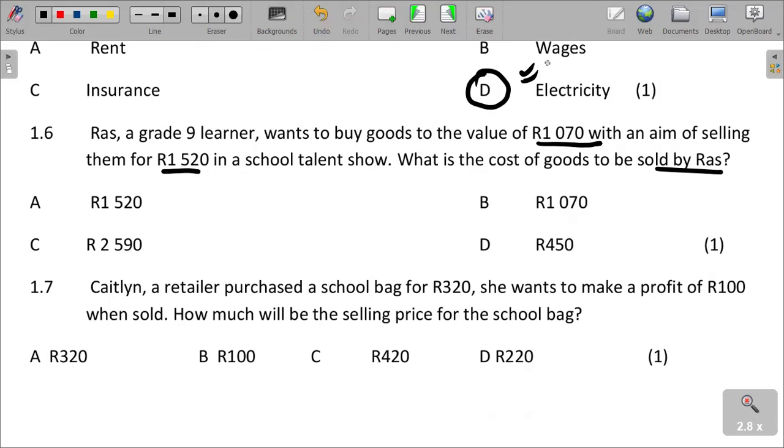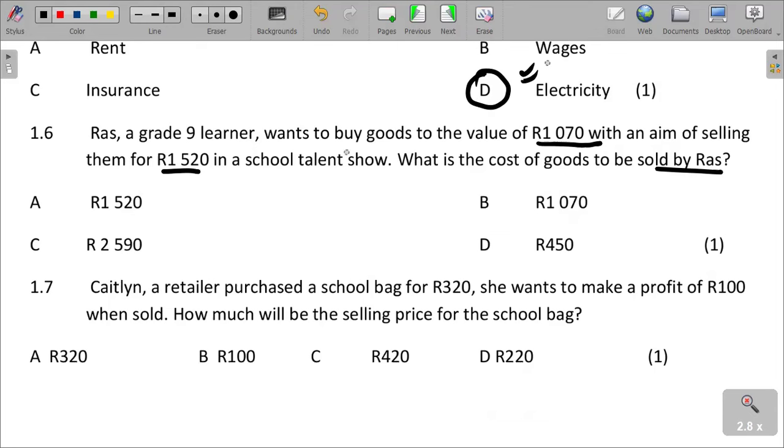So he is trying to start a business. He wants to buy those goods at 1,070 to sell them at 1,520 at a school talent show. What is the cost of goods to be sold? So for the cost of goods, we are looking at the amount of money that he is going to pay in order to get the goods.